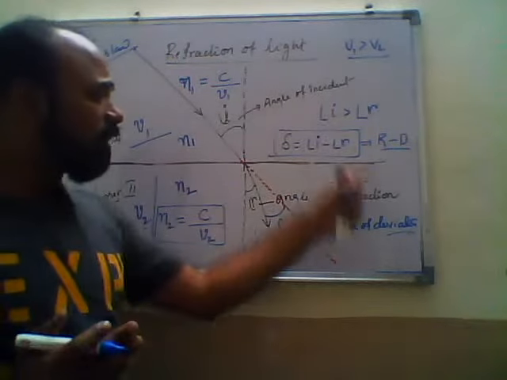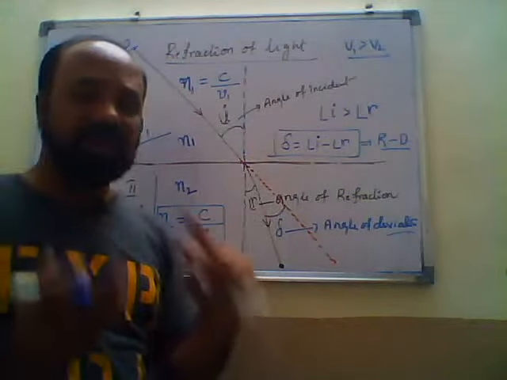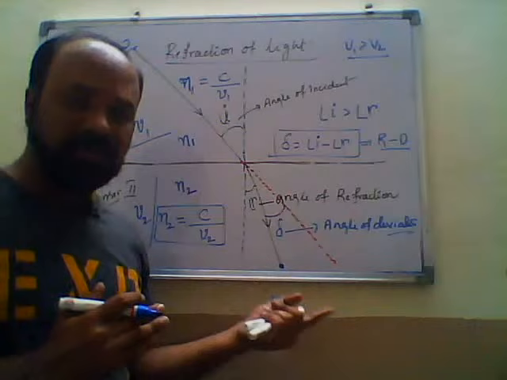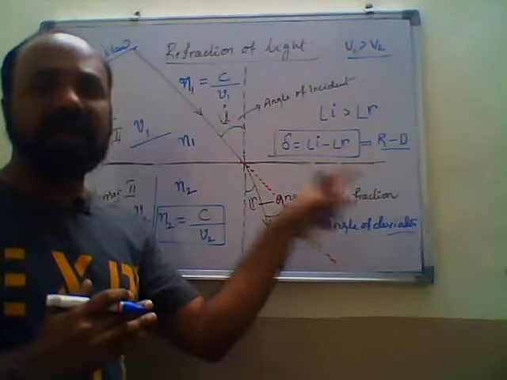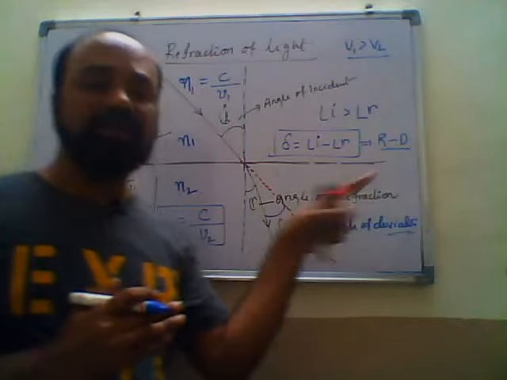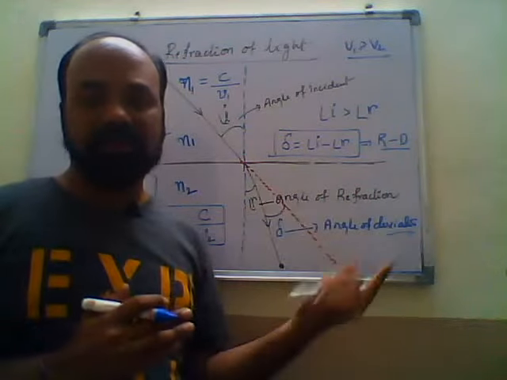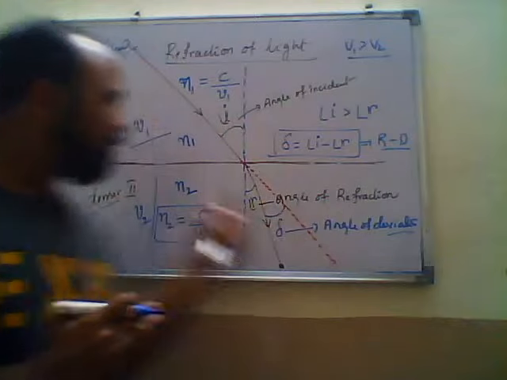This is the phenomenon in the first case. If you take the opposite way, according to the principle of reversibility, we can write this is r minus i. If the light ray moves from the denser to the rarer medium, we write r minus i. Okay guys, you just copy that.